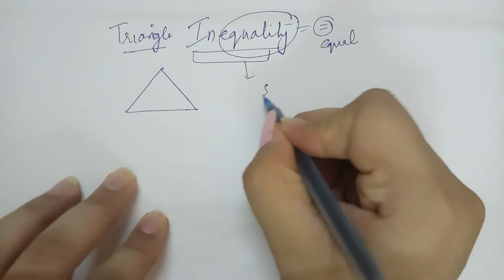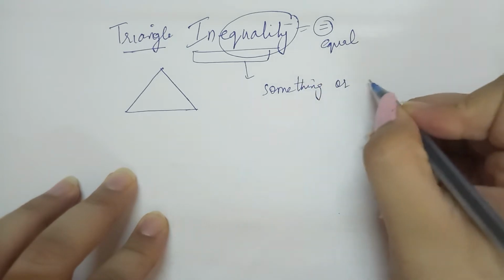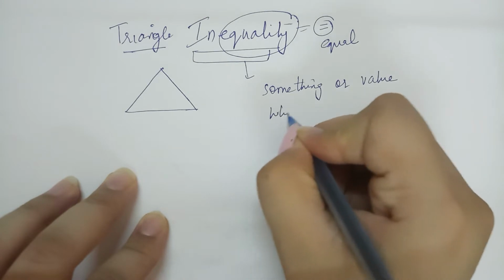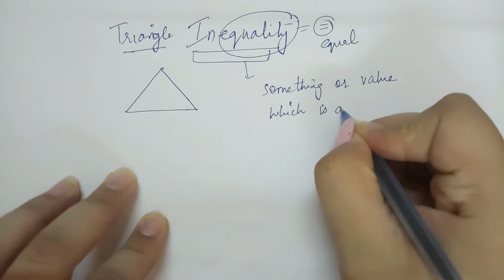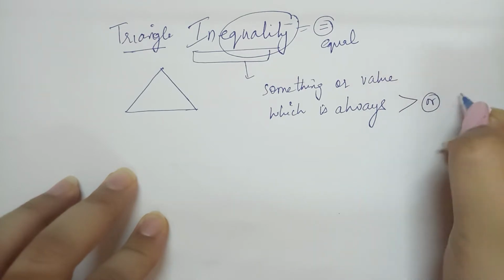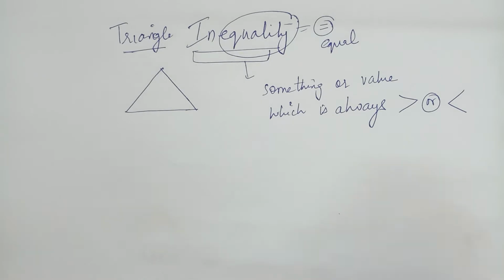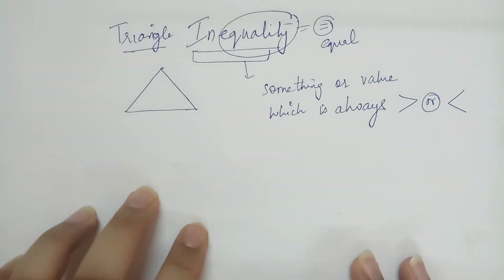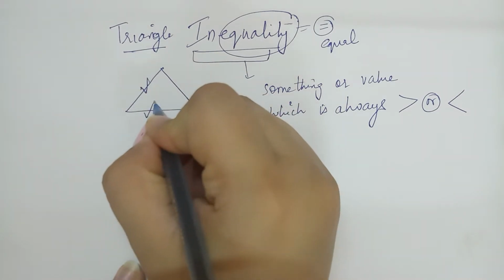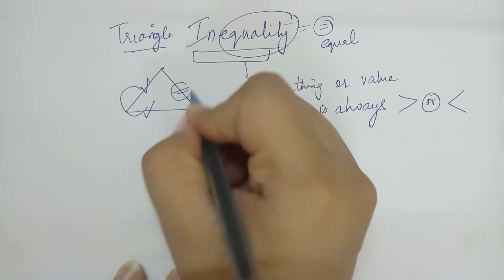Inequality means something, or in maths we can say a value, which is always greater or less. So this is inequality. In the triangle also we will study the same, that if we add two sides then it must be greater than the third side.